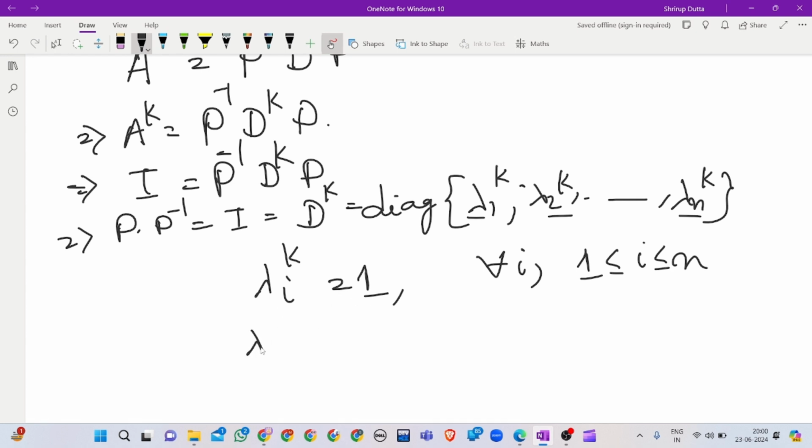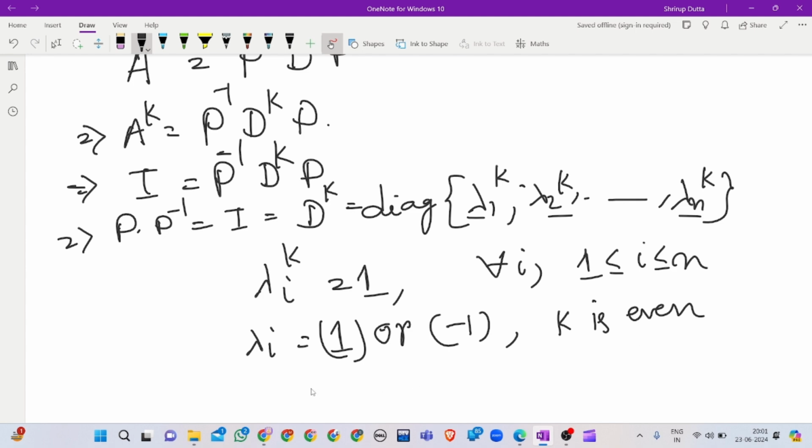So the only possible cases are lambda i is 1 or minus 1 if k is even, and the only possible case is 1 if k is odd.